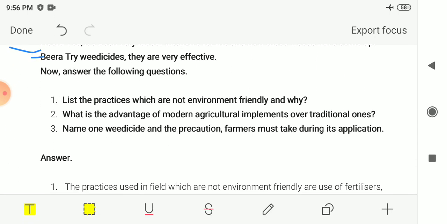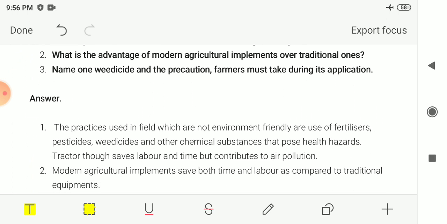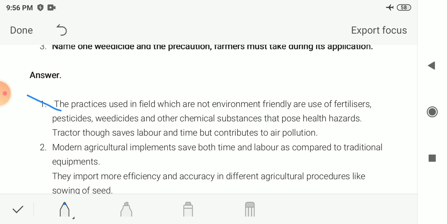The first is: list the practices which are not environment friendly and why. We have to say why these are not environment friendly. The practices used in the field which are not environment friendly are the use of fertilizers, pesticides, weedicides and other chemical substances that pose a health hazard, or are dangerous for health.